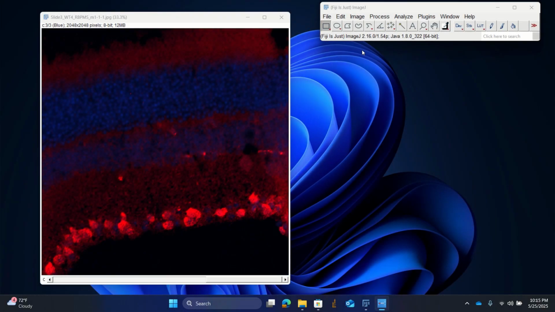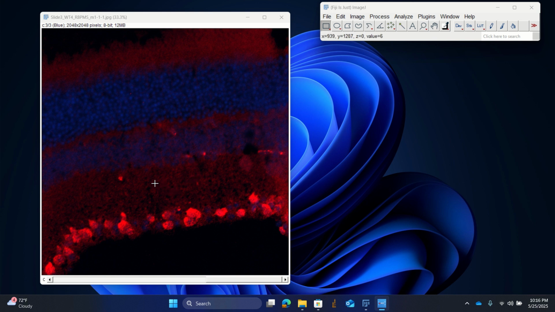Hello everyone. So today we are going to subtract background from a piece of tissue that we have, and this tissue is the retina. So here we see a protein called RBPMS expressed in the retinal ganglion cells, and here is the bipolar cell layer and also the photoreceptor layer. So that is indicated by the DAPI stains.